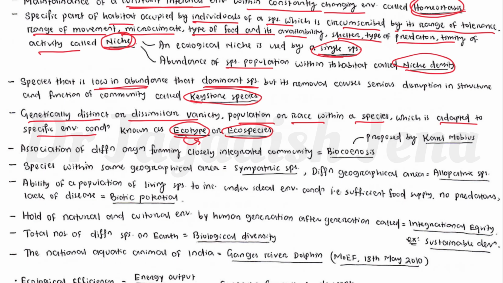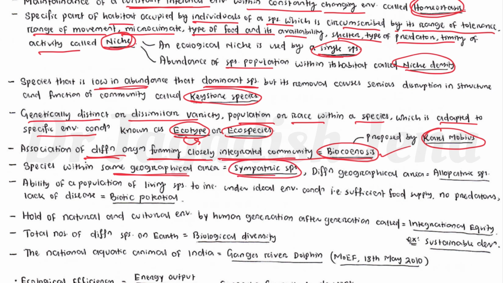Then the association of different organisms forming a closely integrated community is called biocoenosis, a term proposed by Karl Möbius. Okay, biocoenosis is nothing but the association of different organisms forming a closely integrated community. Then species within the same geographical area are called sympatric species. Species in different geographical areas are called allopatric species.